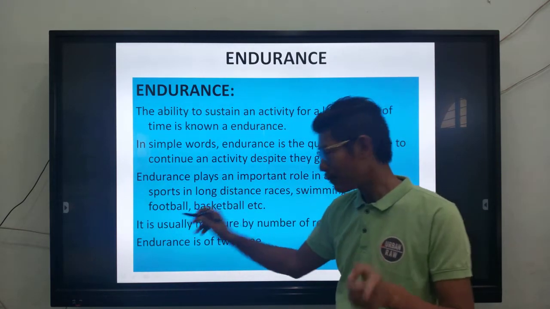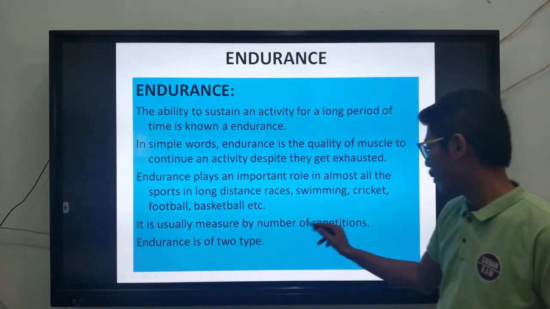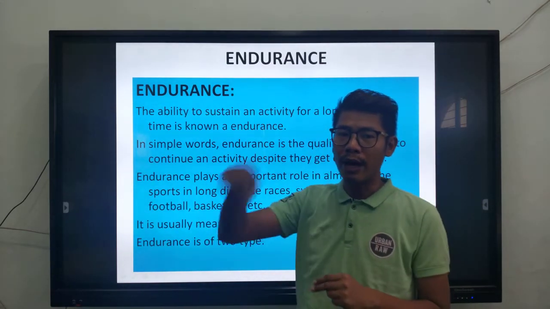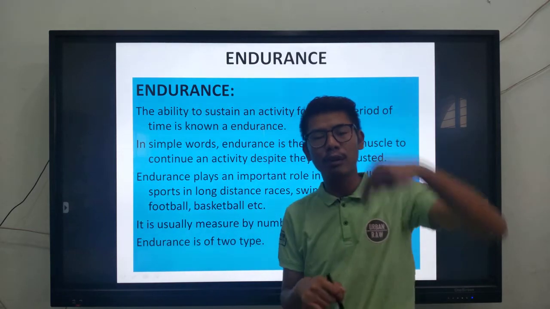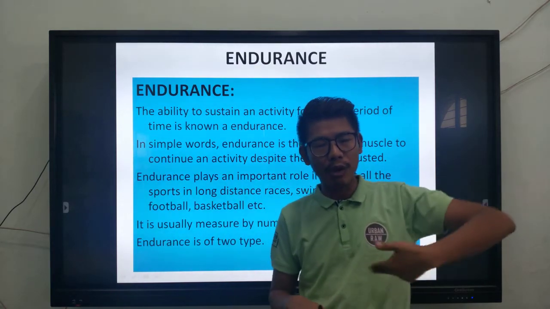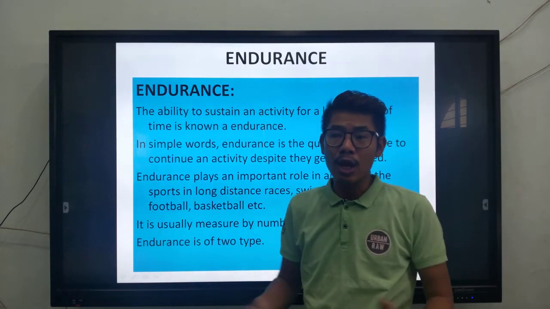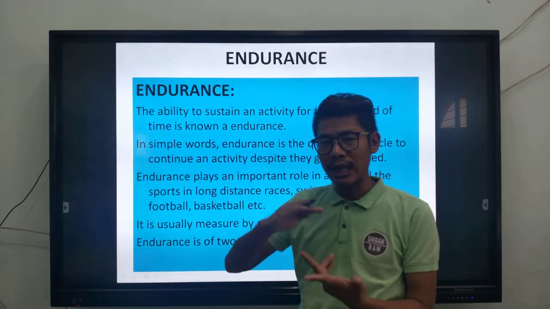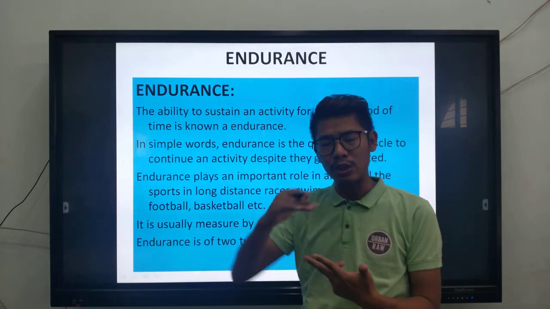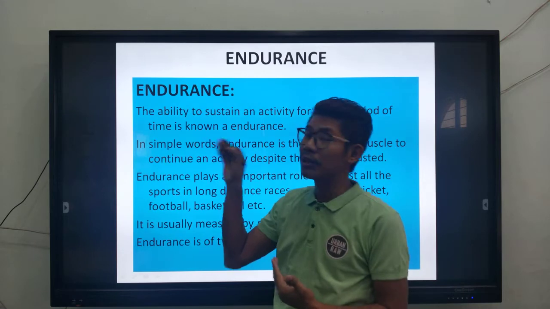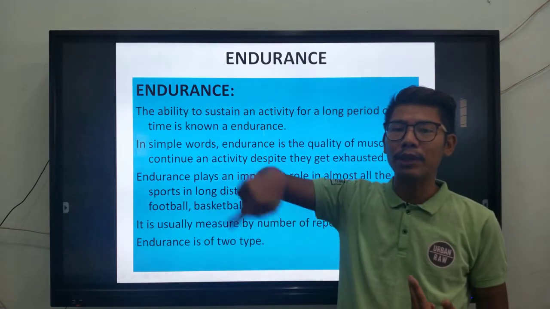It is usually measured by the number of repetitions you do. Say two students are going for a 100-meter race. How many times can you go for this round? You go for one round, then 2 rounds, 3 rounds, and after that many of the students will give up. They will get tired. When somebody gets tired, that is the level of their endurance. But you want to go on more and more. So your endurance level will be determined by the number of repetitions you do.